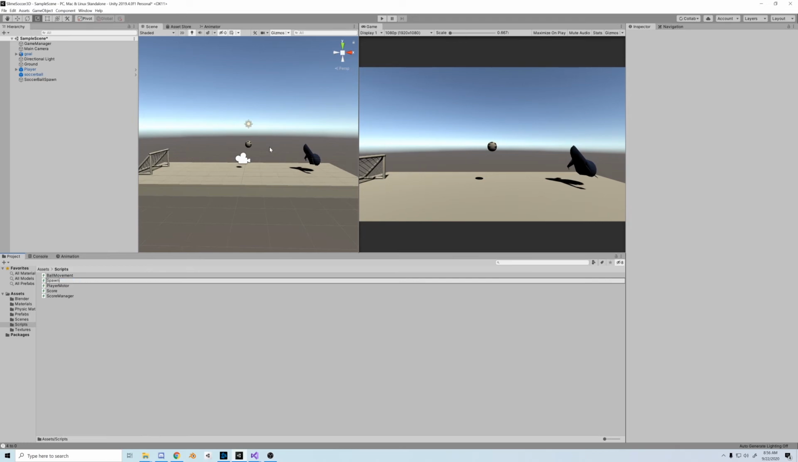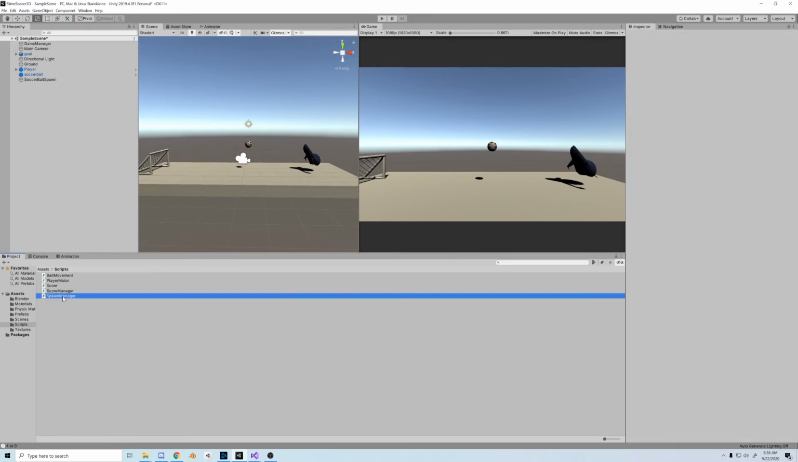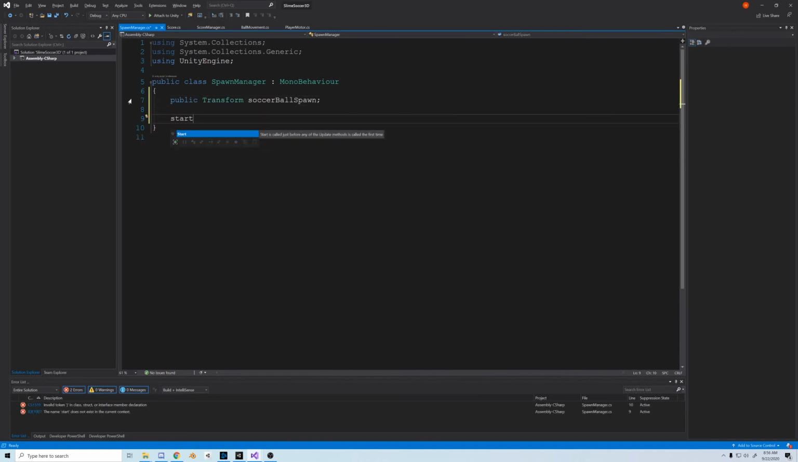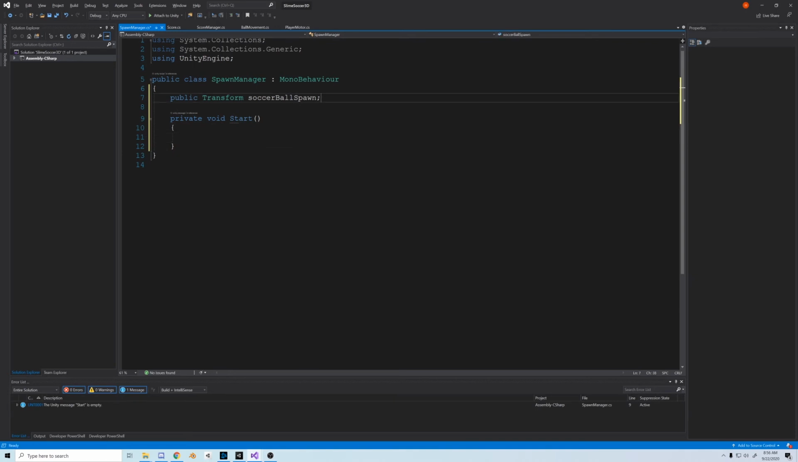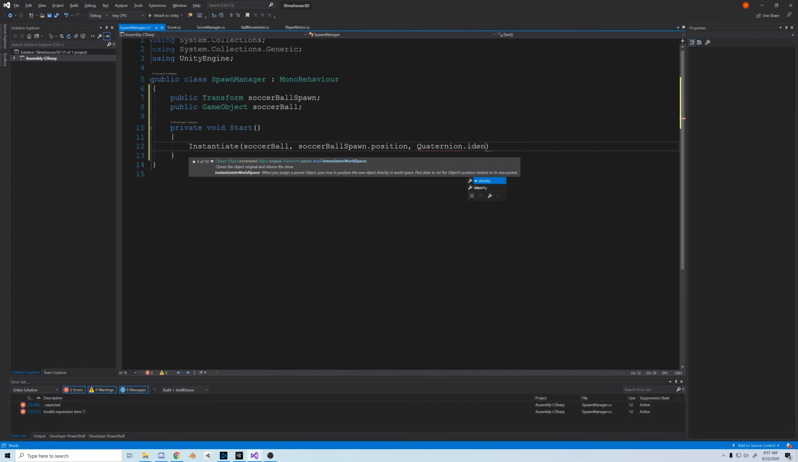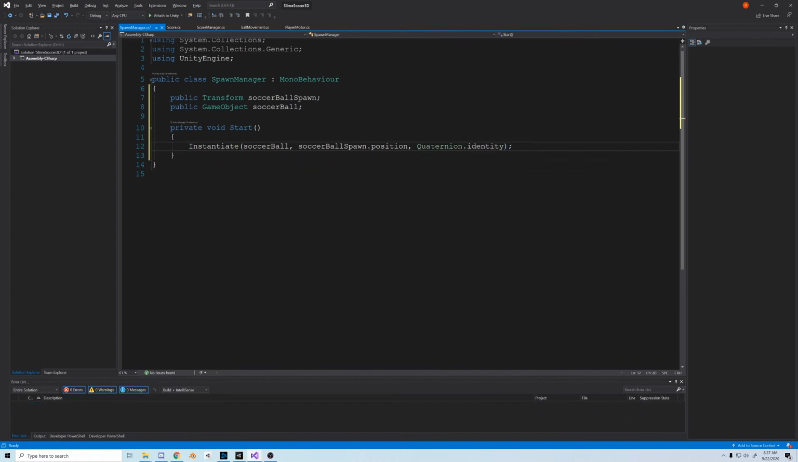We'll call it Spawn Manager, and let's pop it on the game manager object. Once it's open, I'm going to clear it out and declare a public Transform soccerBallSpawn. Then we're going to use the Start method, so type Start. And then we also need a public GameObject soccerBall. So on start, we'll just Instantiate the soccerBall at soccerBallSpawn.position, and then use Quaternion.identity to use the soccer ball's default rotation on spawn.